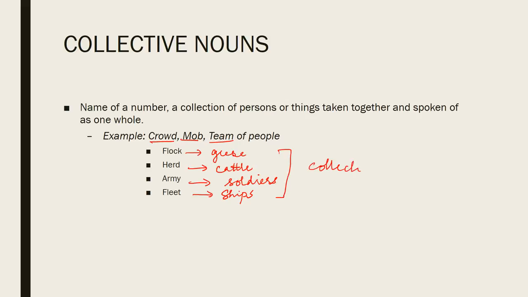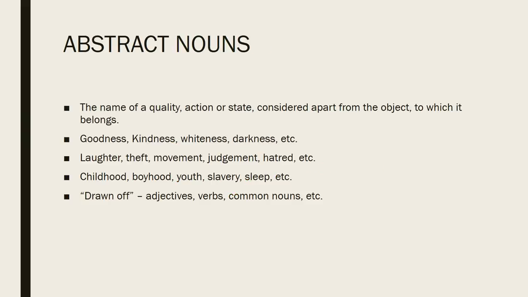An abstract noun is usually the name of a quality, action or state considered apart from the object to which it belongs. This is a little confusing, so I will repeat it once more.